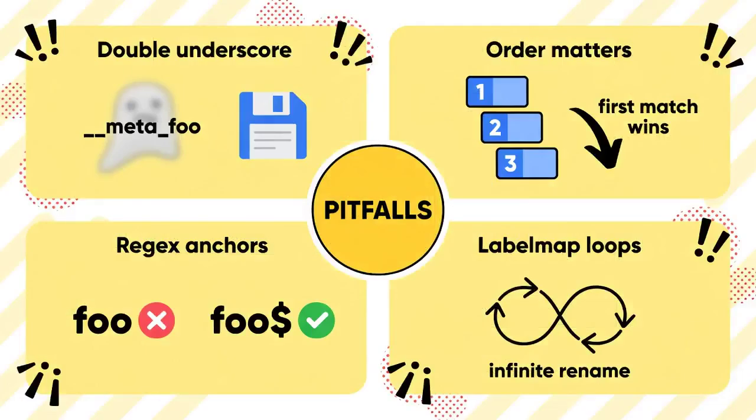Four traps catch everyone. First, the double underscore prefix marks meta labels that vanish after relabeling unless you explicitly rename them. So __ is your friend, but only if you handle it. Second, rules run top to bottom and stop on the first match for keep and drop, so order is policy. Third, regexes are anchored only when you add caret and $. .* is not the same as full match. Fourth, labelmap loops are real. Copying labels that match your replacement can double fire, so always verify with promtool check config. Learn these 4 lessons, and your relabeling career starts on solid ground.